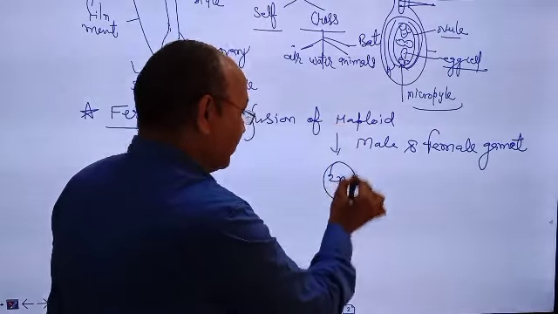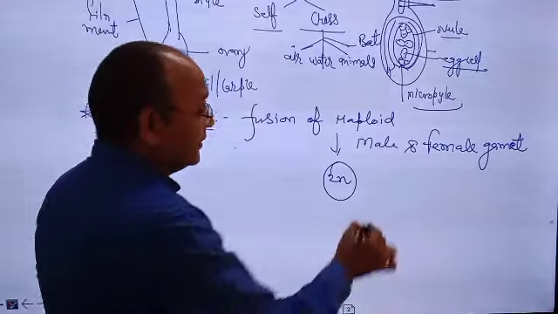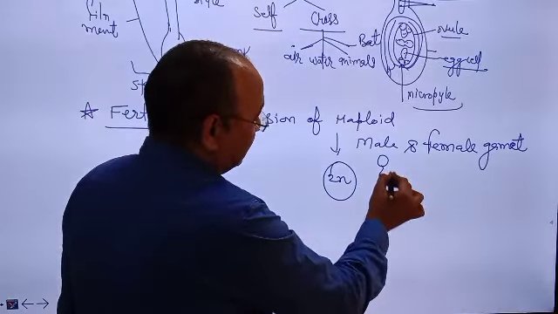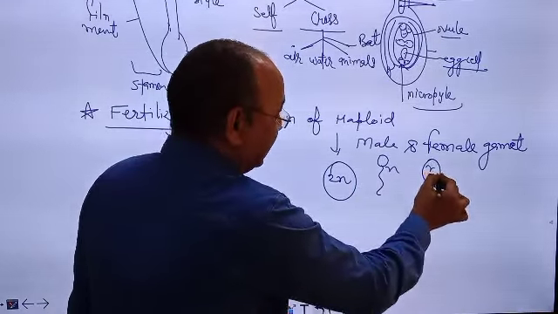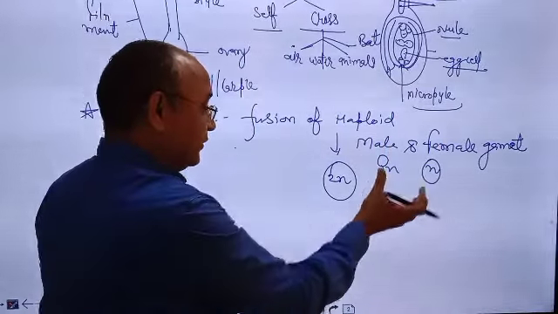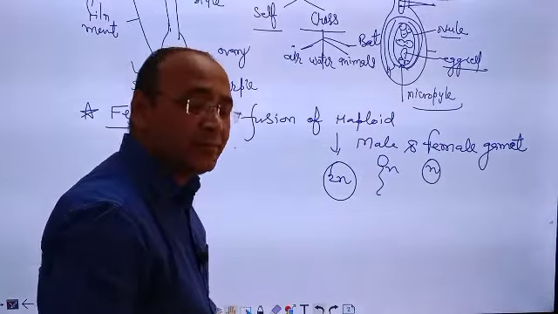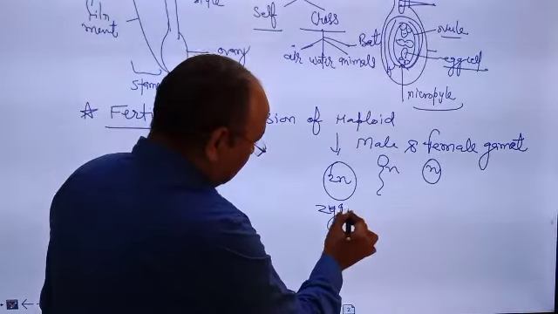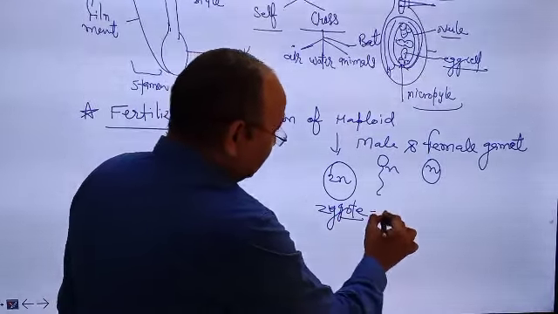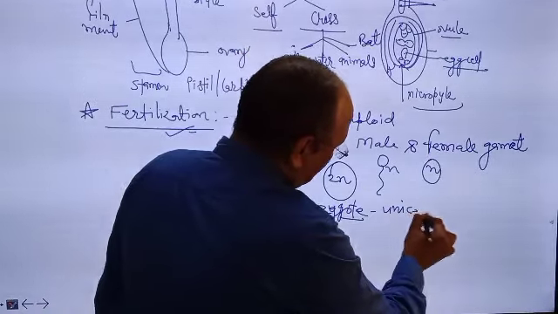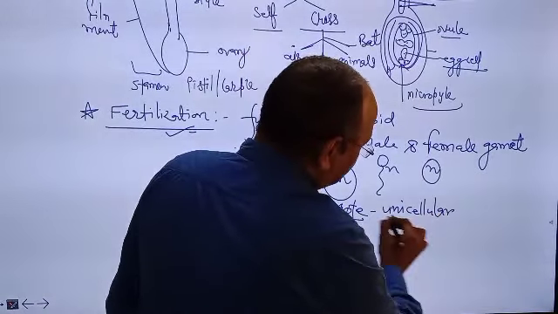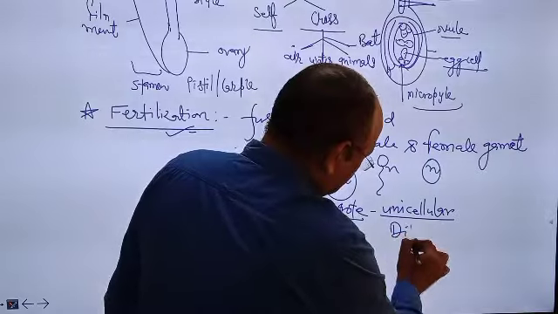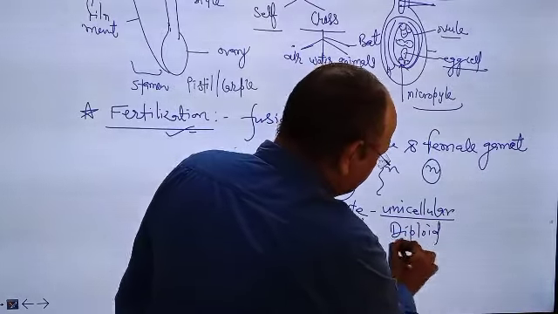And after the fertilization, diploid zygote is formed. Why is it diploid? Because male gamete is haploid and female gamete is also haploid. After the fusion of male and female gamete, zygote is formed. Zygote is a unicellular and diploid structure.